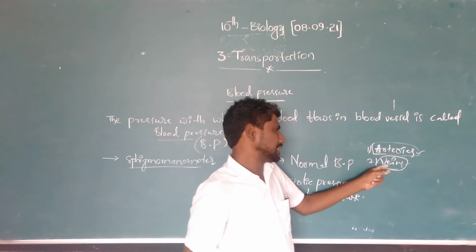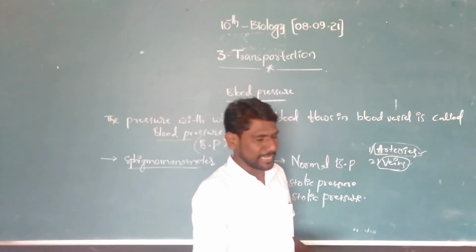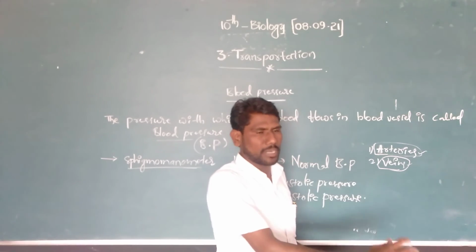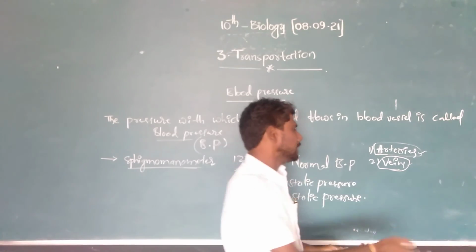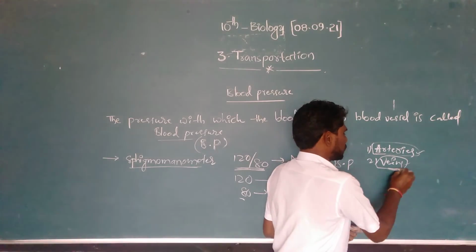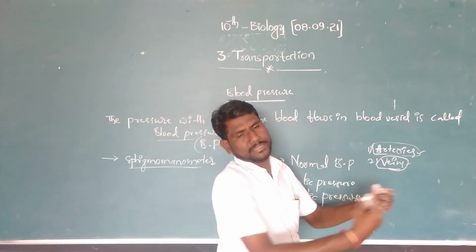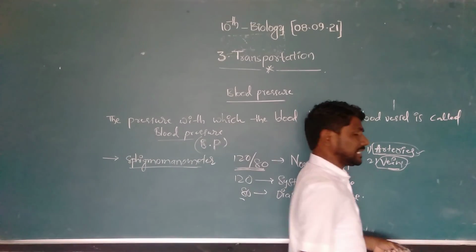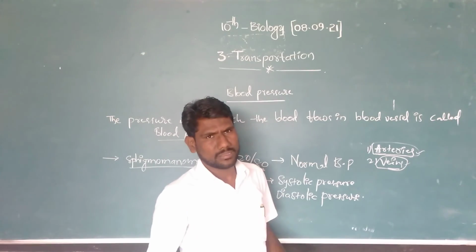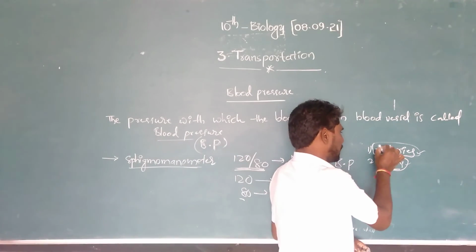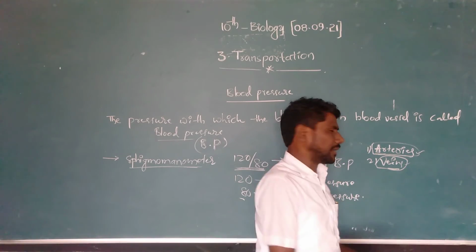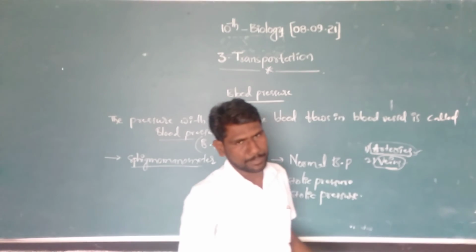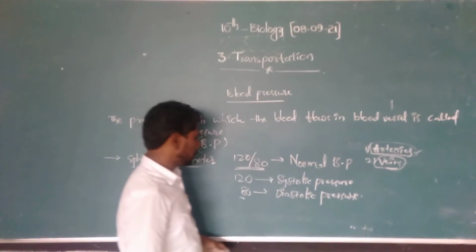Veins are thin-walled blood vessels, and they easily collect the impure blood from the various parts and open into the right auricle. All arteries supply the pure blood from the left ventricle to all the body parts. This is about blood pressure.